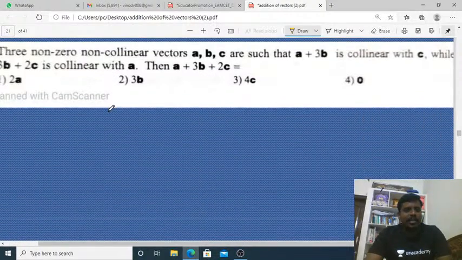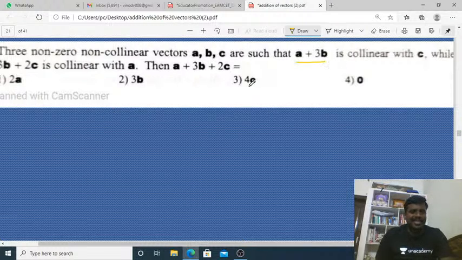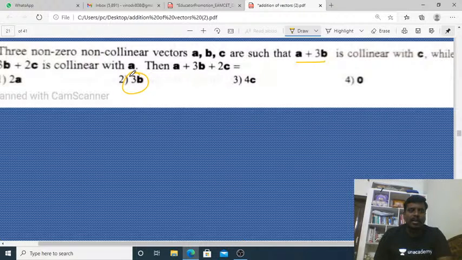Next, three non-zero non-collinear vectors A, B, C are such that A plus 3B is collinear with C, while 3B plus 2C is collinear with A. Then A plus 3B plus 2C is 3B.